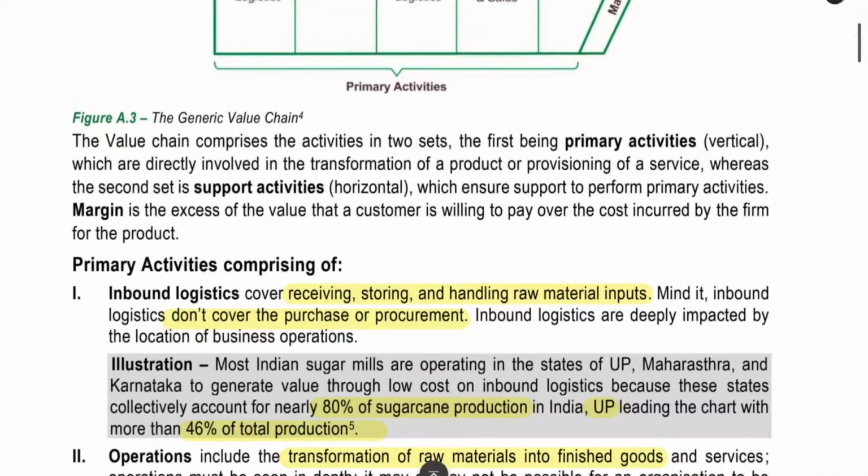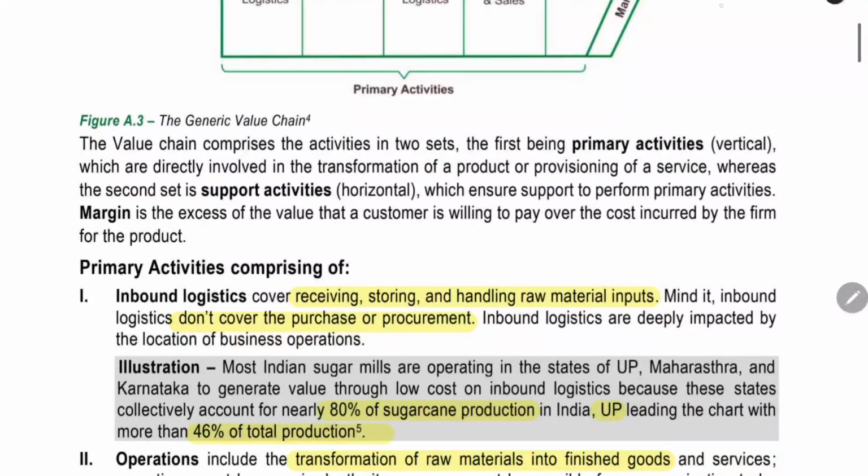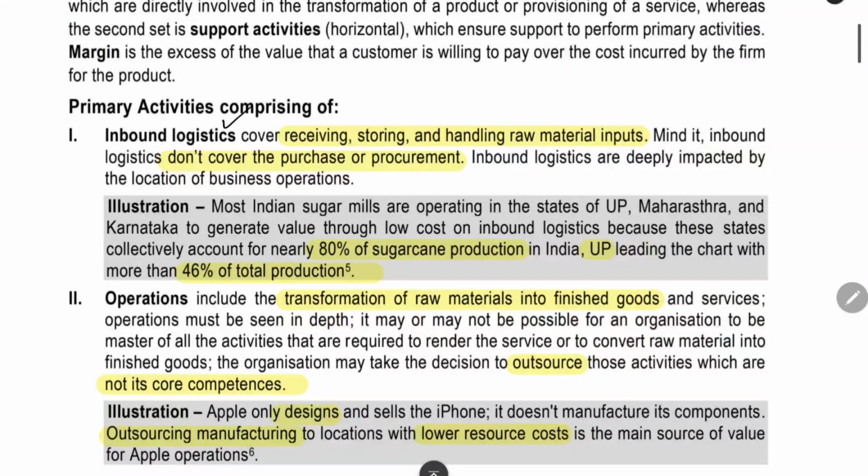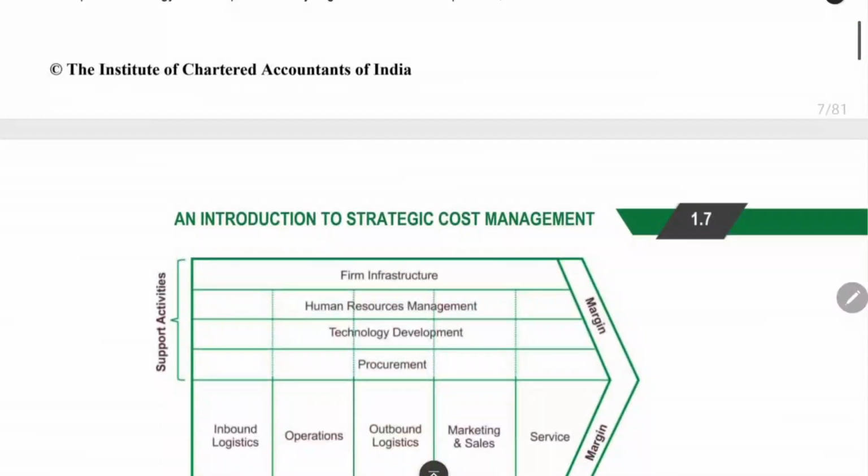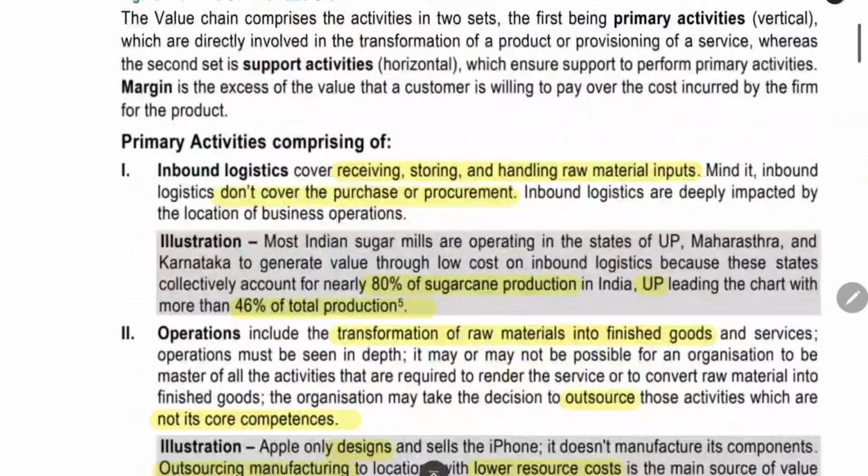What is the value chain? Value chain will have 2 sets of activities, primary and secondary. And primary activity, what do we have? Inbound logistics. What is inbound logistics? What a traditional business will do is that they will purchase the material and then they will transport it to the warehouse. Till the warehouse, we have to do the transportation. This transportation of raw materials, this is called the inbound logistics. We are bringing raw material into the factory or warehouse. That is called inbound logistics.